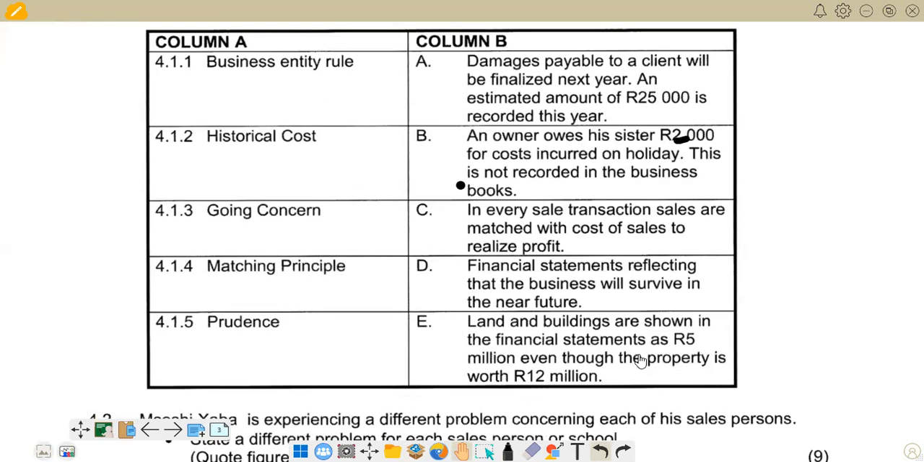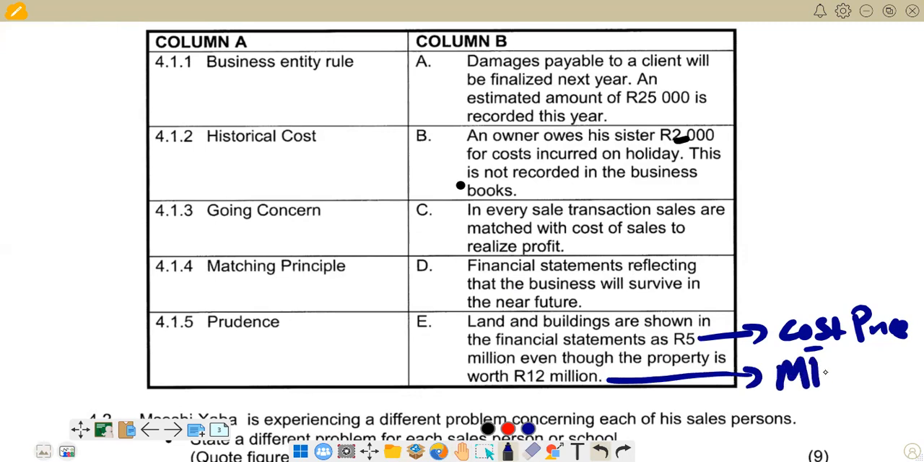It reads, land and buildings are shown in the financial statement at 5 million, even though the property is now worth 12 million. So what does it mean? It means this 5 million is the cost price, which is the one that should be recorded in the books of accounts. And the 12 million is the market price, what the land and buildings are worth if we sell them today, but the cost is 5 million, at which we purchased them. So this is what we have in terms of historical cost, which is 1.1.2.